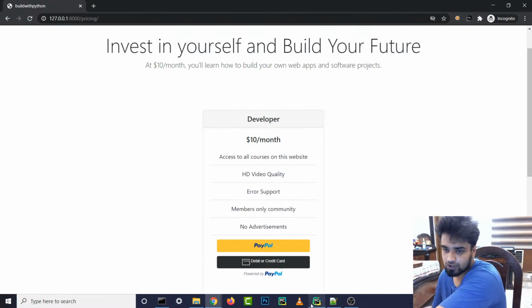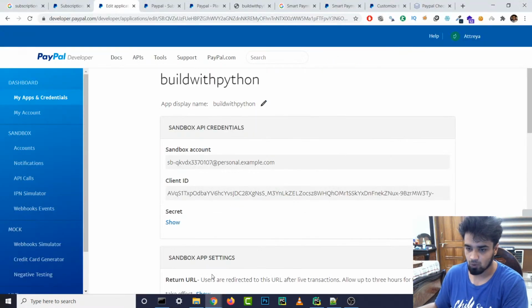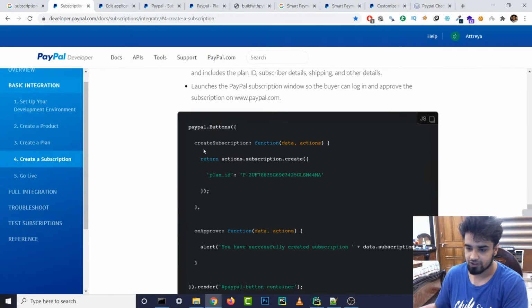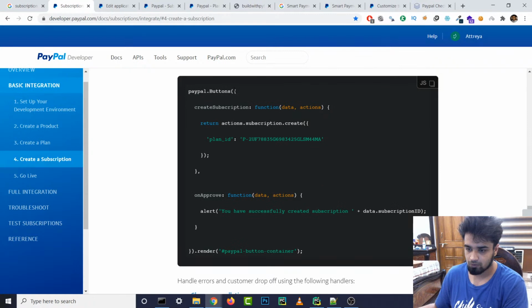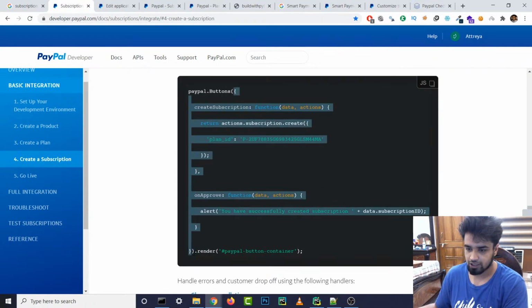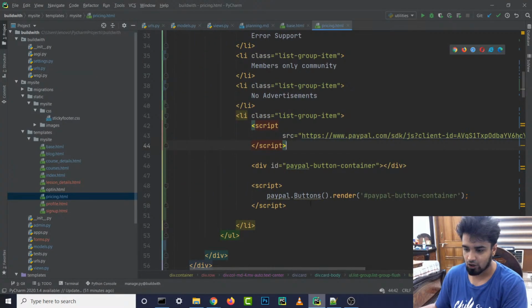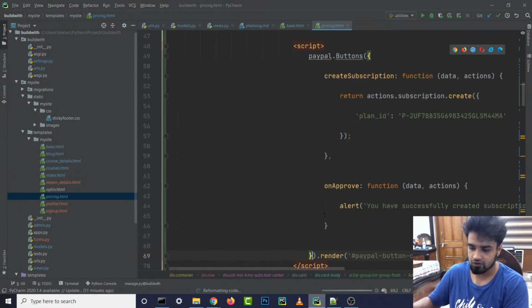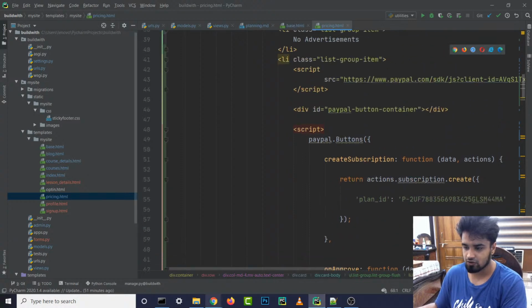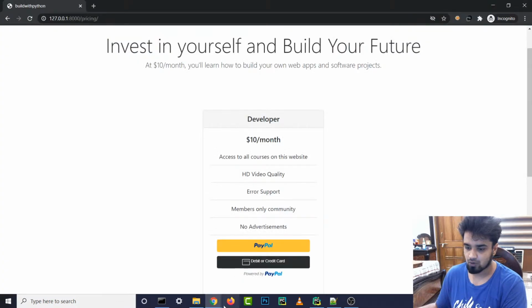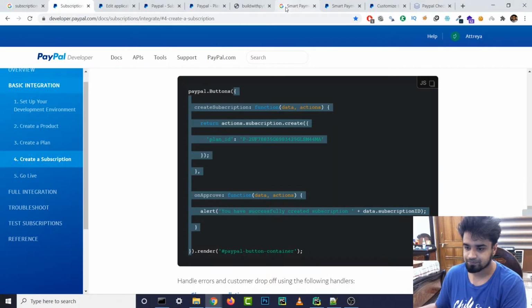And now what we need to do is, finally, before drinking any more water, give it one last shot. I'm going to copy this part out because it says PayPal.buttons and then .render with the PayPal button container over here. So PayPal.buttons, and we need to add it inside these brackets. I'm just going to add this and format it, and it looks pretty much the same. But we just have to add a plan ID, otherwise it might not work again, which I don't want.